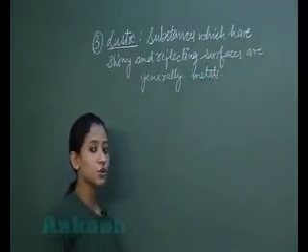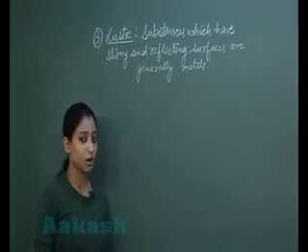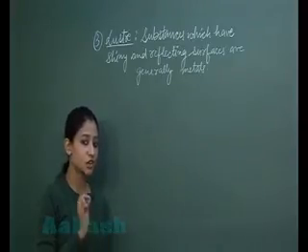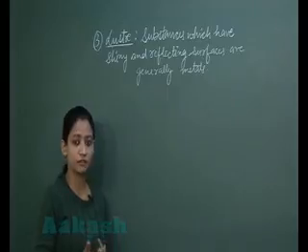So students, this is also one way to see whether the substance which we have is a metal or a non-metal. Metals are the substances whose surfaces are shiny and reflecting. Therefore, those substances which have shiny and reflecting surfaces are generally termed as metals.